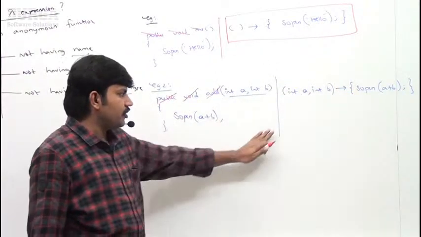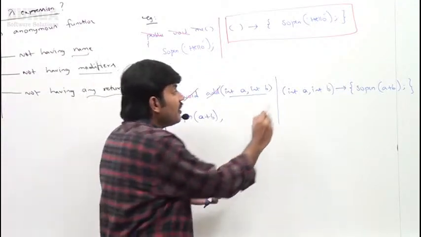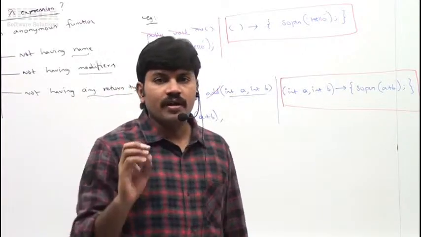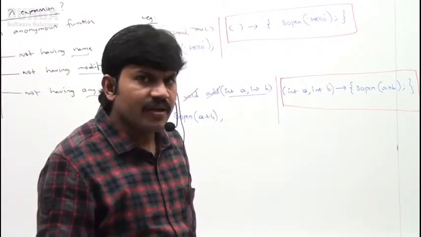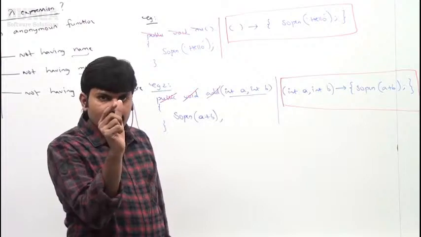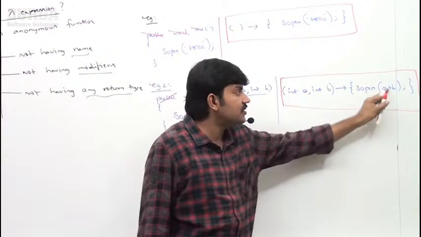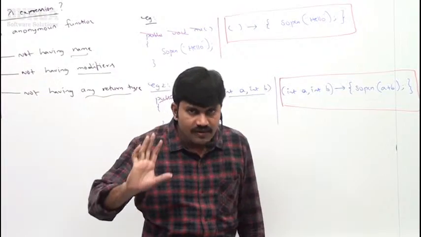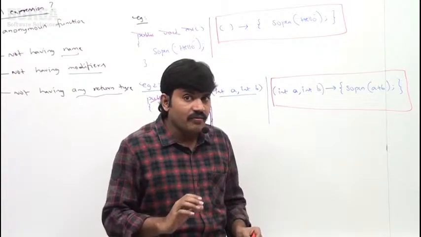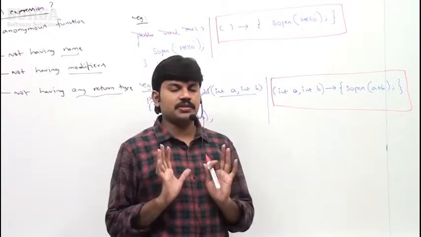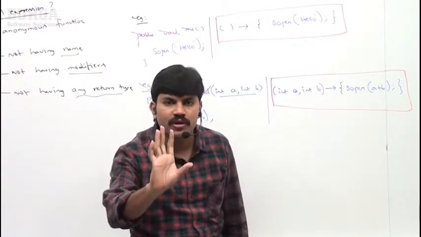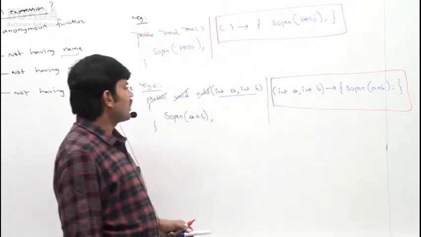I hope everyone is in a position to understand what a lambda expression is and how you can write one. Sir, simple. If you know how to write a Java method, then you know how to write a lambda expression. This is the lambda expression to print hello. This is the lambda expression to print the sum of given 2 int values. Everyone can understand, right? Just observe what various other characteristics and properties there are. First we need to be familiar with how to convert a known method into a lambda expression. That's our target.